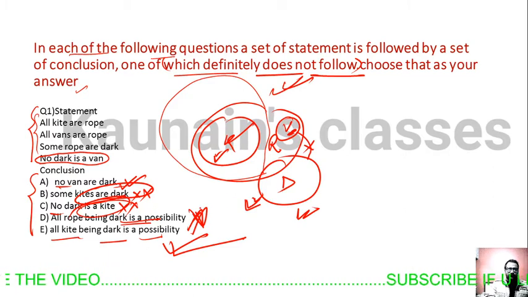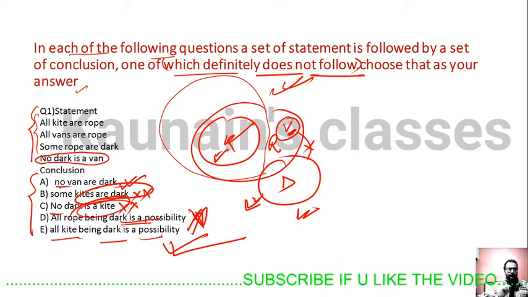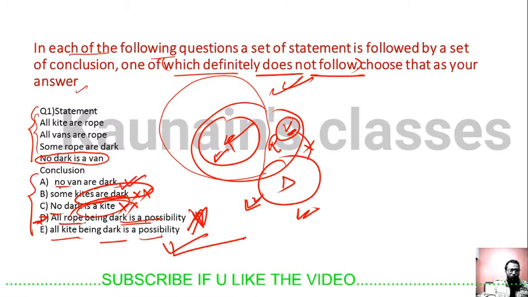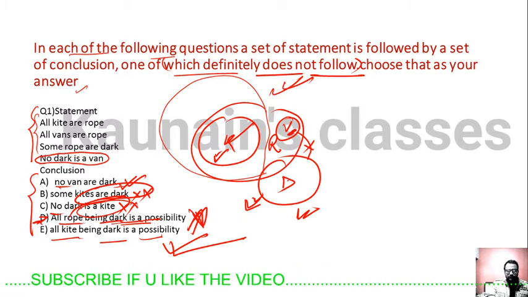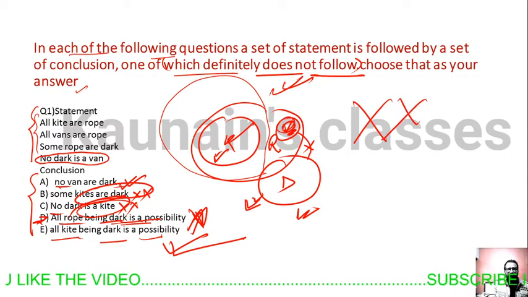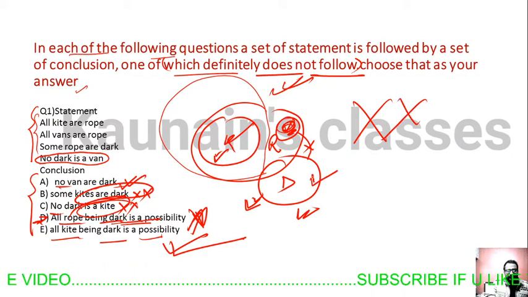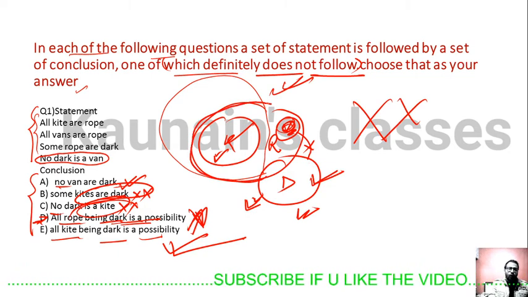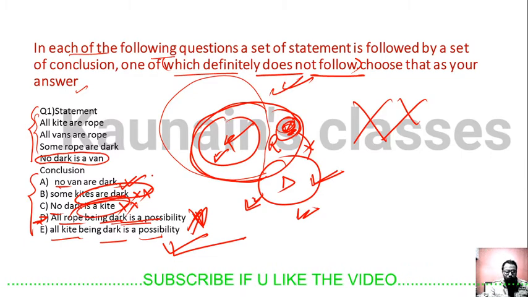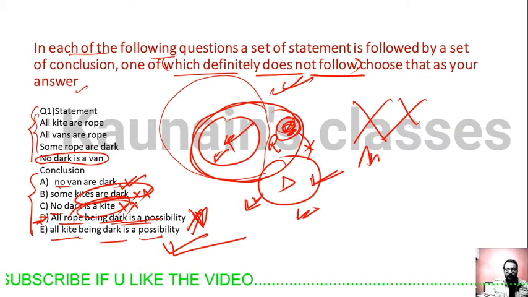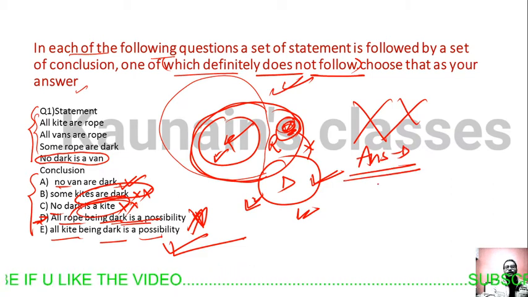Look at option D, all rope being dark is a possibility. This possibility statement will never be true, because this part of van will never be a part of dark, so this whole rope will never be a part of dark. So our answer is option D.